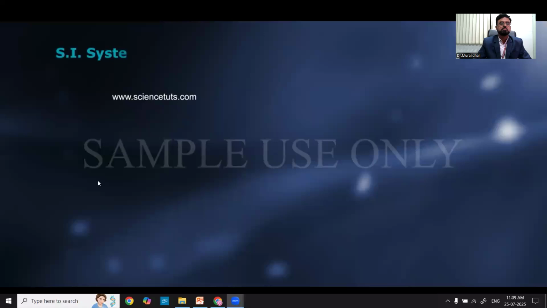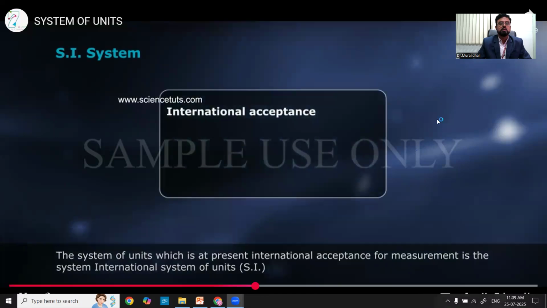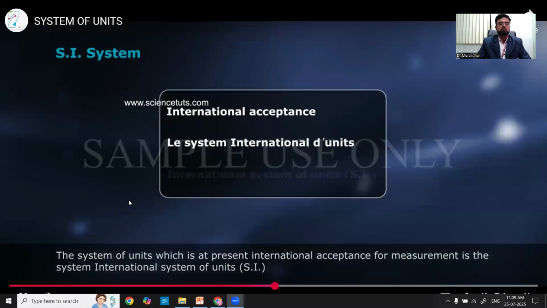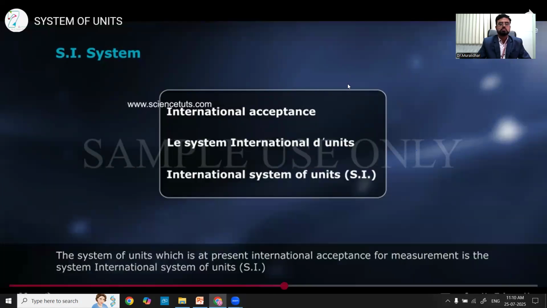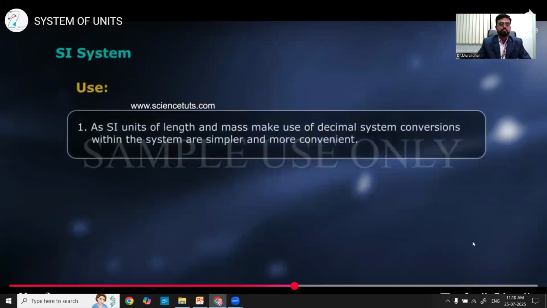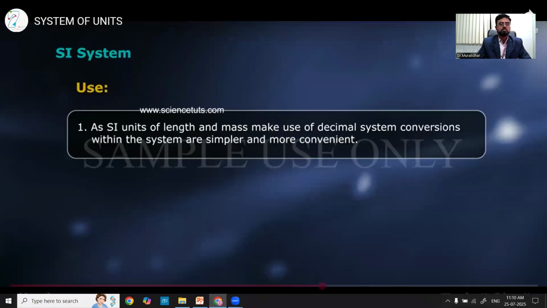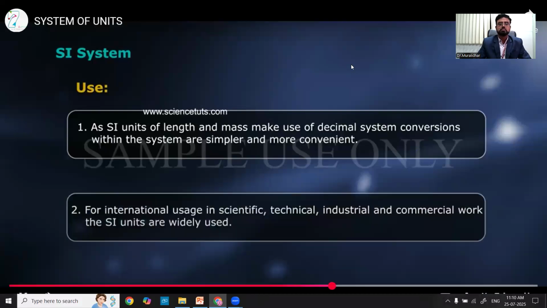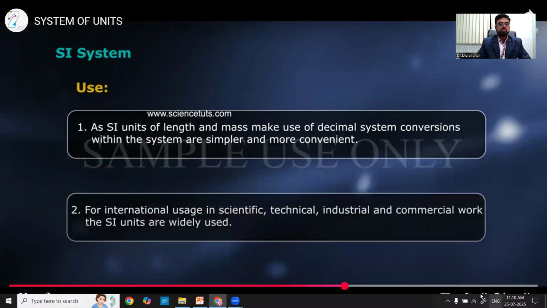SI system. The system of units which is at present internationally accepted for measurement is Le Système International d'Unités. It is abbreviated as SI. Uses of SI. As SI units of length and mass make use of the decimal system, conversions within the system are simpler and more convenient. For international usage in scientific, technical, industrial, and commercial work, the SI units are widely used.